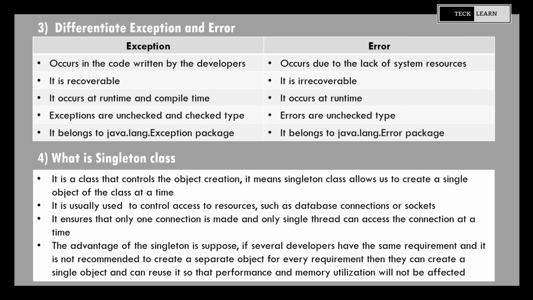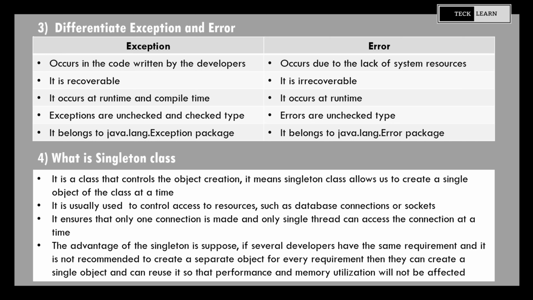Our next question is differentiate exception and error. An exception occurs in the code written by the developers, whereas an error occurs due to the lack of system resources. An exception is recoverable, whereas an error is irrecoverable. An exception occurs at runtime as well as at compile time, whereas an error occurs at runtime. Exceptions are unchecked and checked type, whereas errors are unchecked type. Exception belongs to java.lang.Exception class, whereas error belongs to java.lang.Error class.